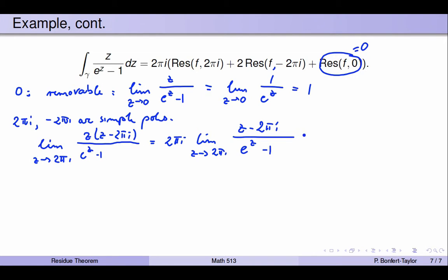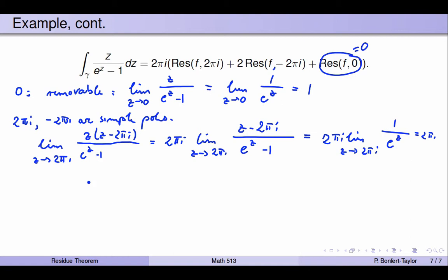And again, by L'Hopital's rule, this is equal to 2 pi i times the limit as z approaches 2 pi i of 1 over e to the z. And 1 over e to the 2 pi i is simply equal to 1, times 2 pi i, that gives you 2 pi i.